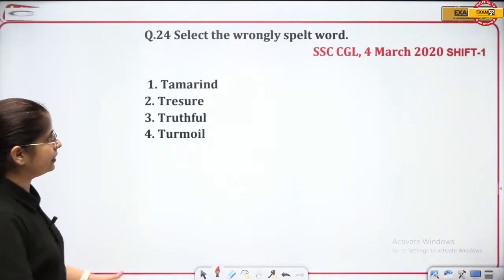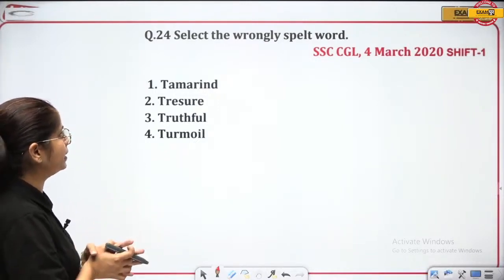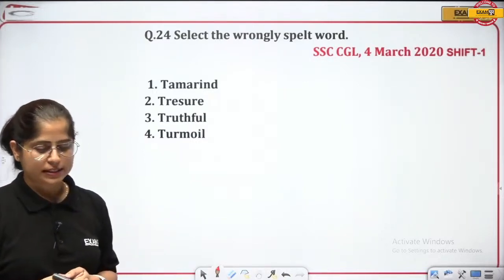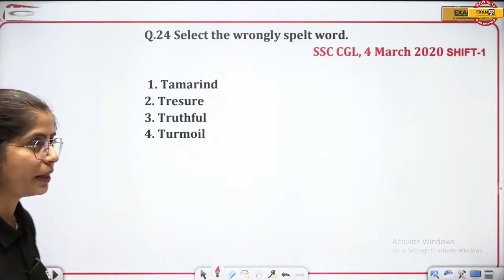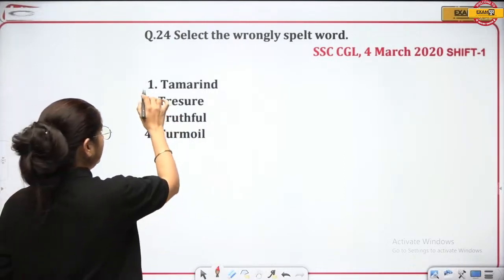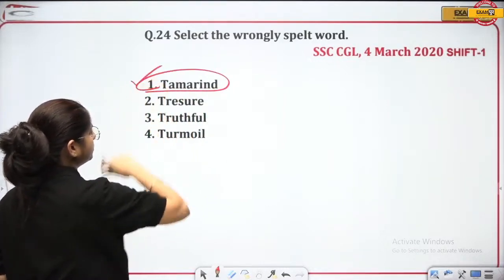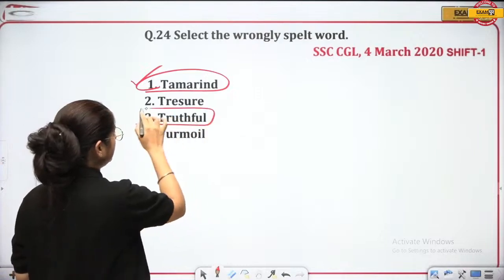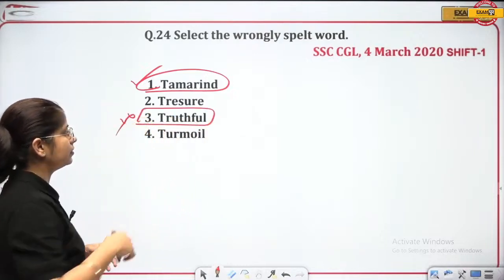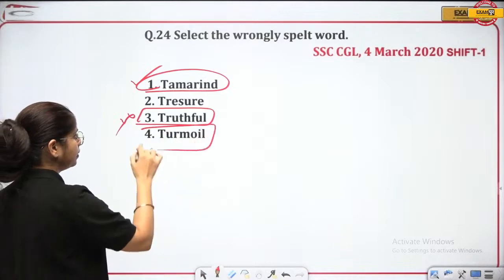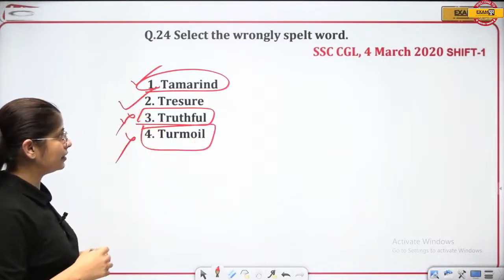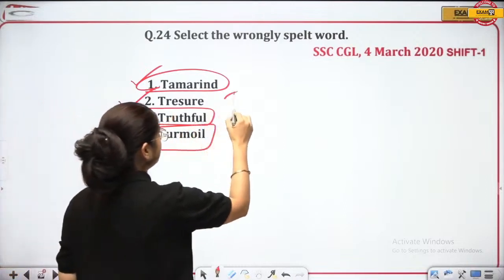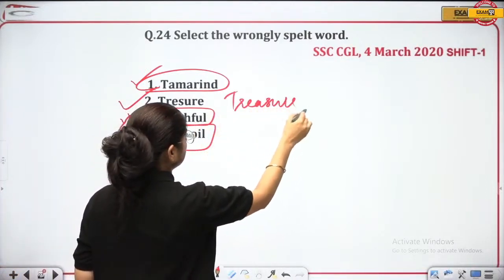So here, let's see this. You have to select the wrongly spelt word. Tamarind, treasure, truthful, and turmoil. Spelling of which word is incorrect? Certainly not tamarind. Tamarind is correct, right? Tamarind in Hindi we call it imli. Truthful, one who is very honest and truthful, this is also correct. Turmoil is the disturbance, this is also correct. The incorrect spelling is treasure. A is missing here, so this is the incorrect spelling. The correct spelling will be treasure, right?